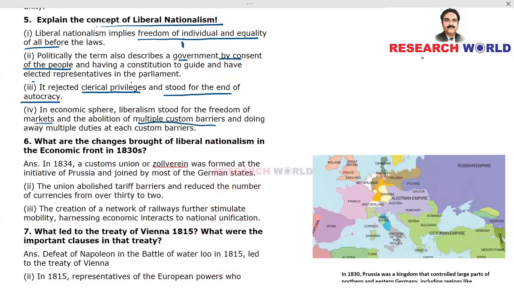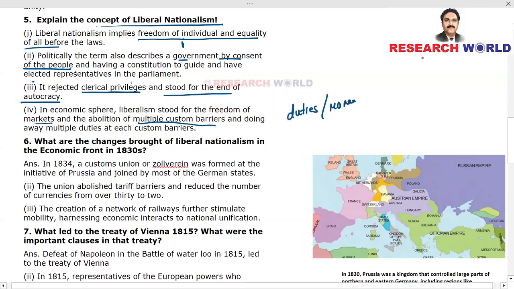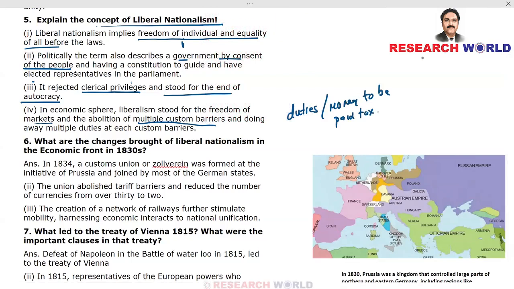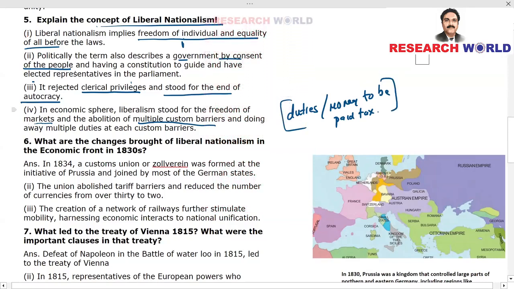If you have so many duties, duties means money to be paid as tax. When you have these kind of custom duties, that means a lot of tax on business, and that is really going to affect the business. Business will not be prospering. And abolition of such multiple custom barriers and doing away with multiple duties at each custom barrier.